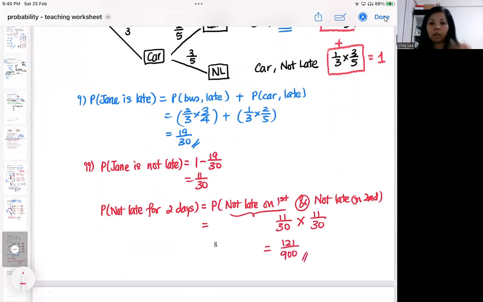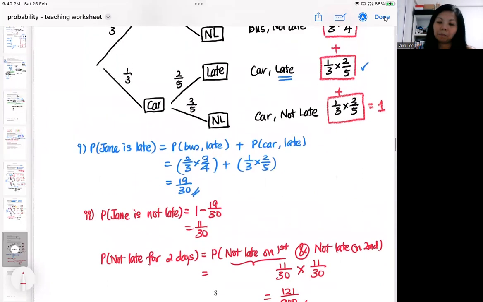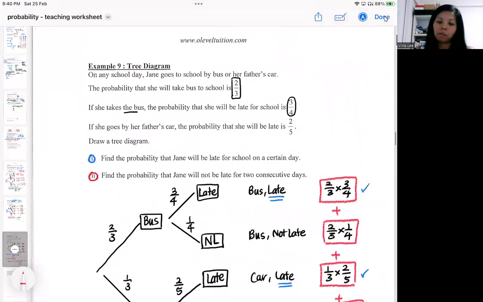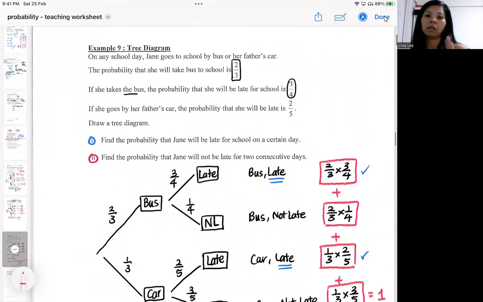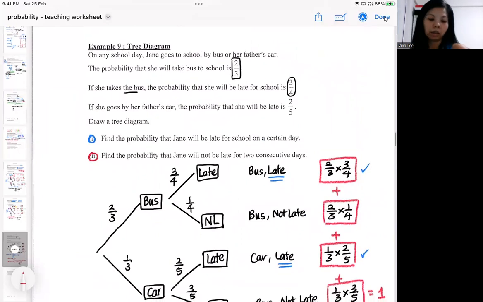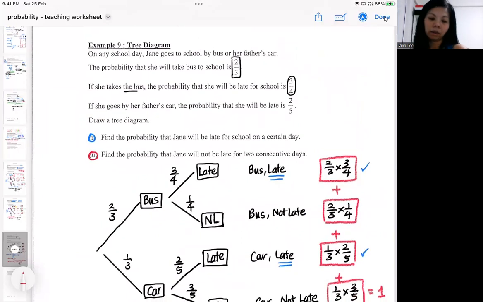So it boils down to the keyword. If it's an 'and' event, you multiply the probability. If it's an 'or' event, you add the probability. So this kind of tree diagram doesn't matter whether it is with or without replacement, because there's no physical item involved. It's just the stages. So these are the 2 stages involved for this example.